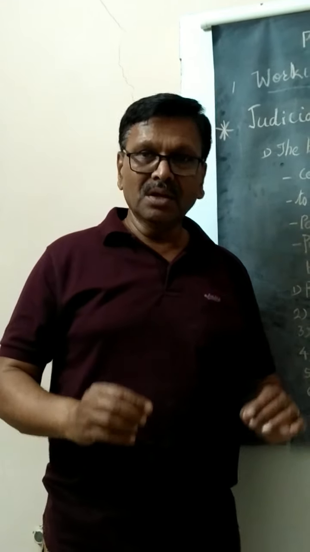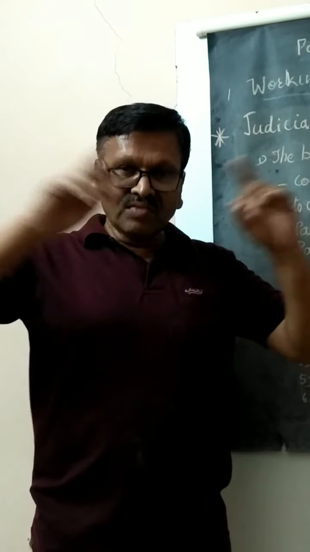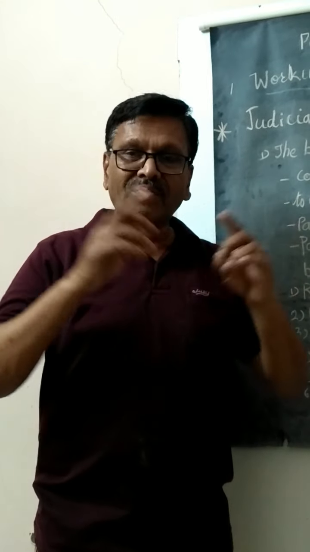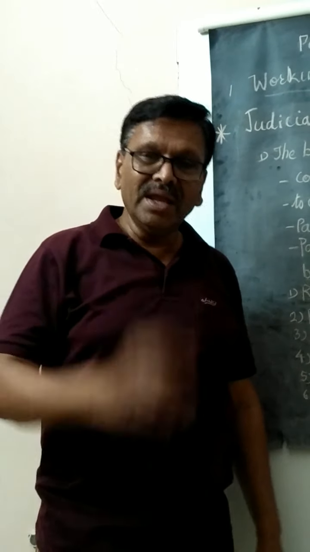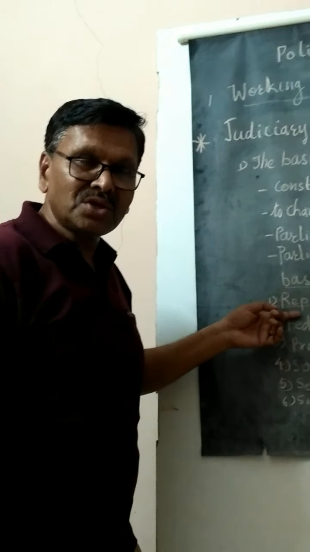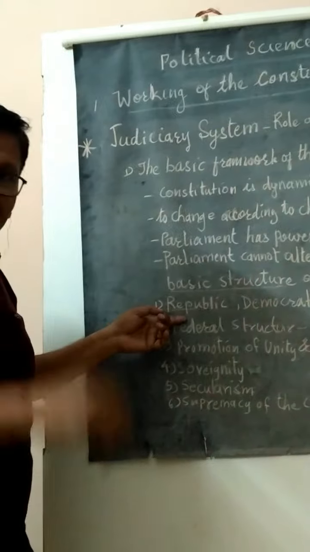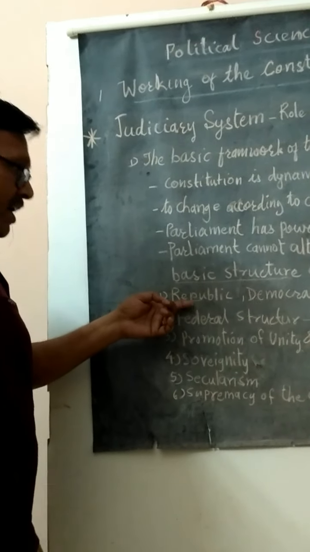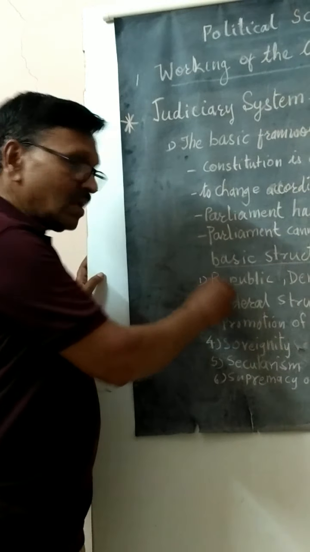This representation goes to the union center, that is Delhi, and the majority of the parties will rule the nation. The elected member of the country will rule the nation. The Prime Minister, in that case, is an elected member who is ruling our country, and this is called republic.